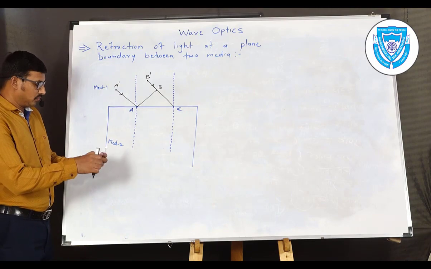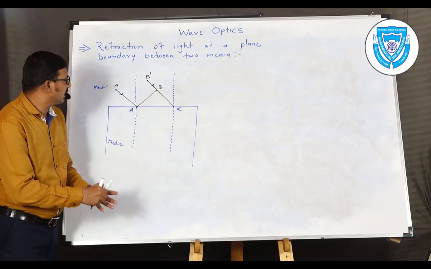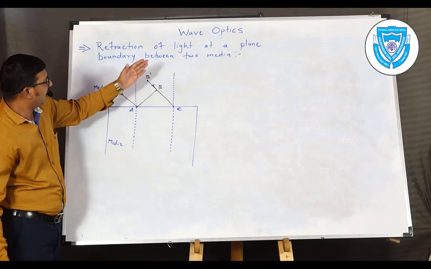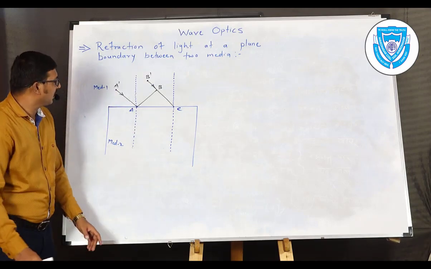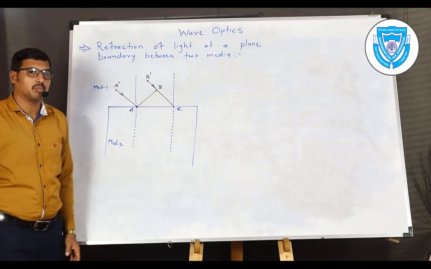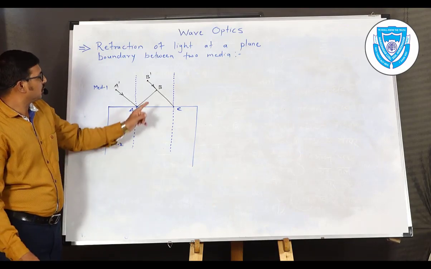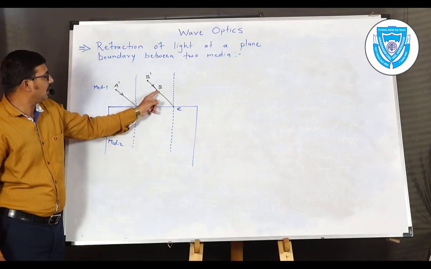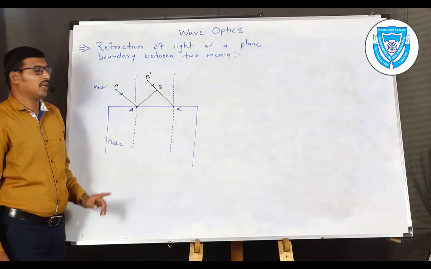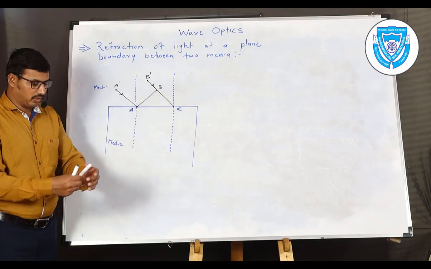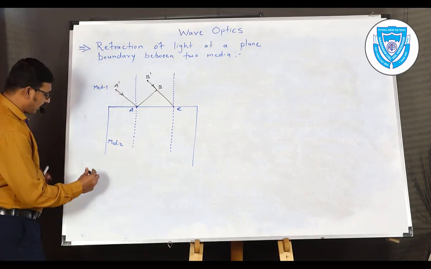Now we have the important part of the construction: how the wavefront AB enters from the first medium to the second medium. For that we consider a small time interval, capital T. Time T will be required by light to travel from B to C in medium 1.